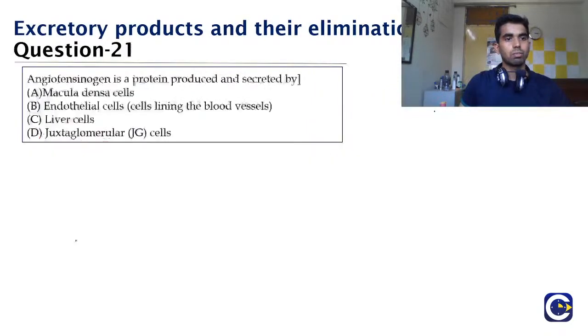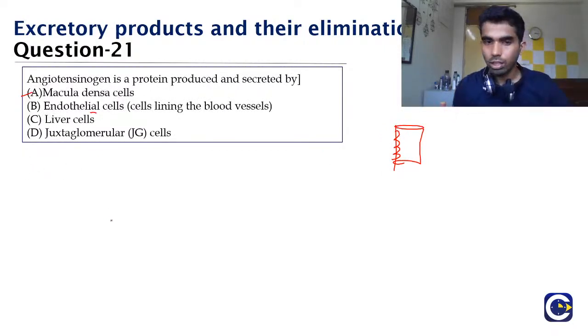Now coming to question number 21. Angiotensinogen is a protein produced and secreted by, is it option A, macula densa cells? Option B, endothelial cells. The endothelial cells are the cells which are lining the blood vessels. Option C, liver cells. Or is it option D, the juxtaglomerular cells? So I discussed with you the renin, angiotensinogen, aldosterone system earlier also, but I want to wait for this question's answer from you, because I know that the majority of the students mark the incorrect option for this question.